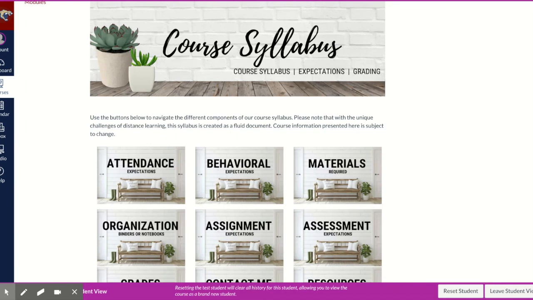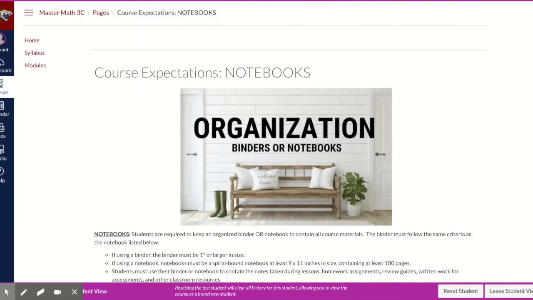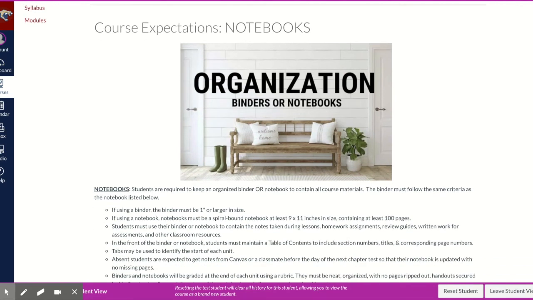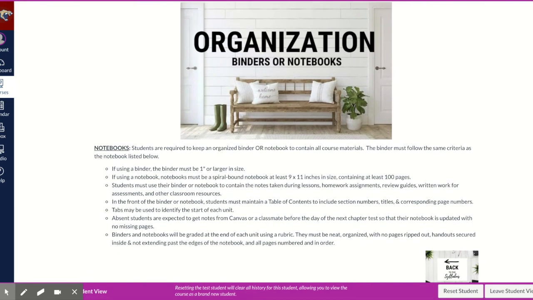For this course, students will be required to keep their choice of either a binder or a spiral-bound notebook where they include all of the information and materials for the course. So their daily notes, their nightly homework assignments, and this organization tab on the syllabus gives a little bit more detail about how and when their notes will be checked. By organizing their information into either their choice of a notebook or a binder, students will stay organized for the course, and notebooks and binders will be checked at the end of every chapter.